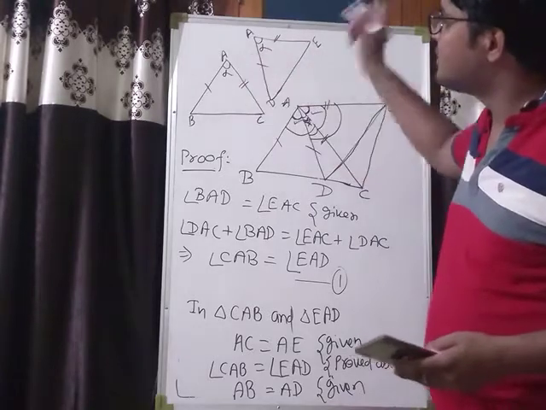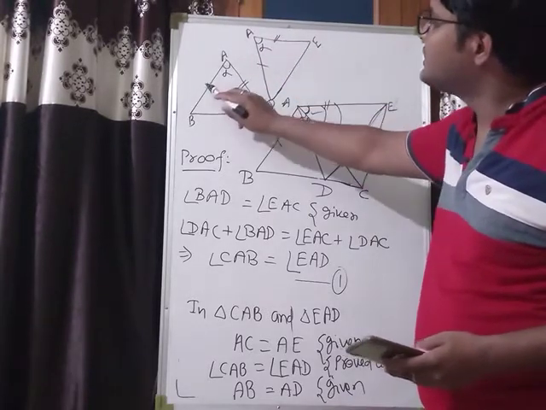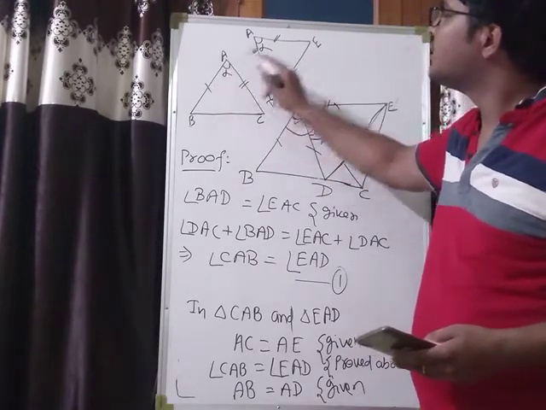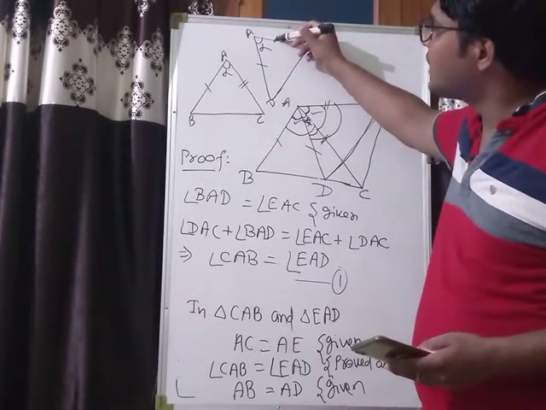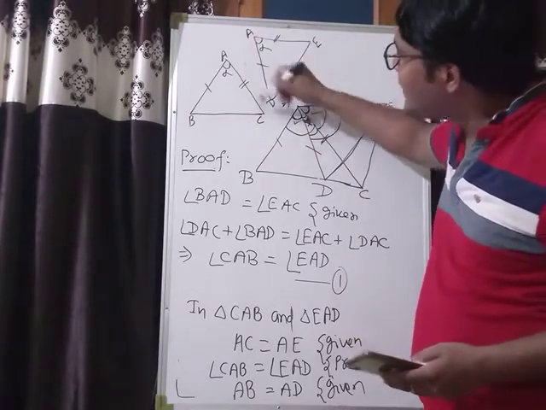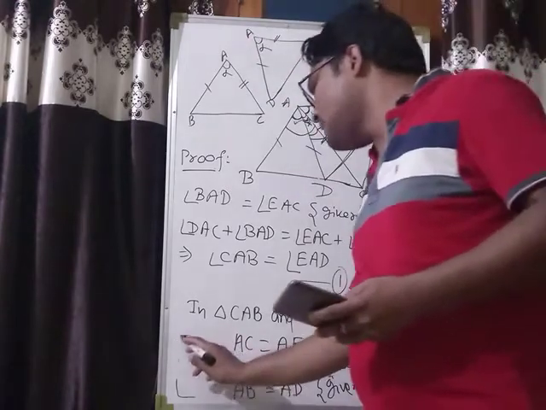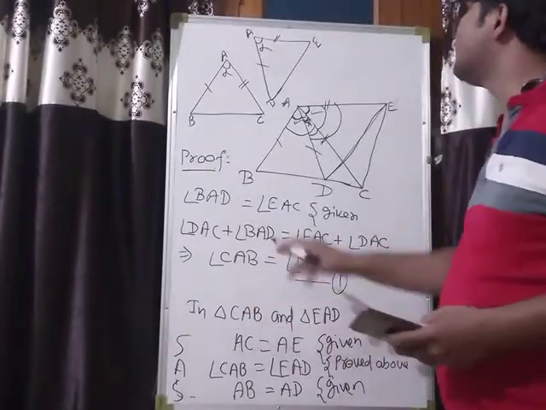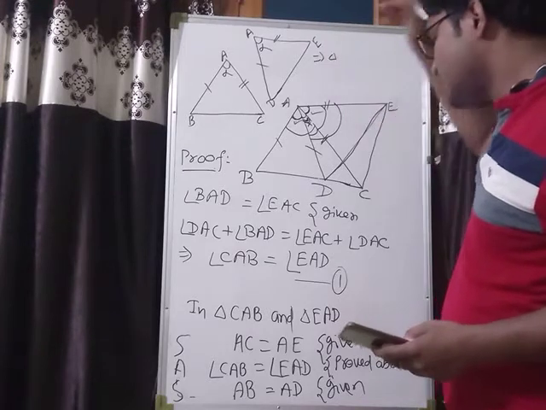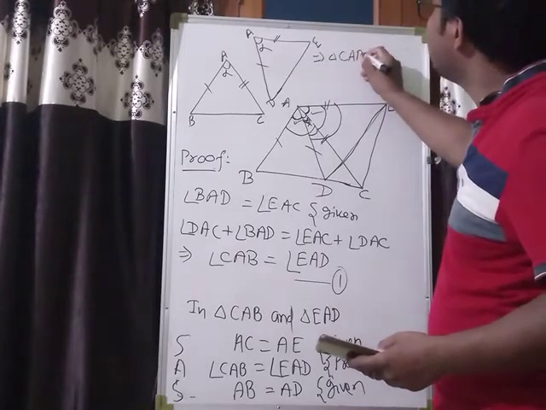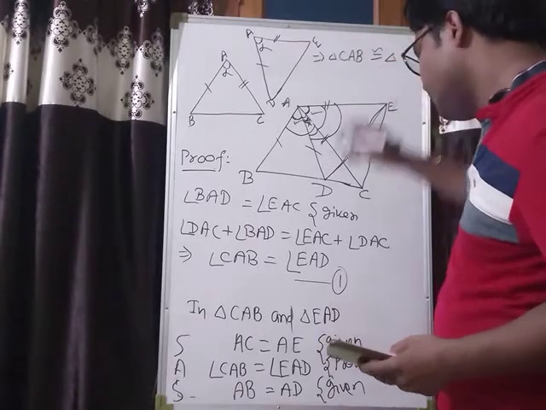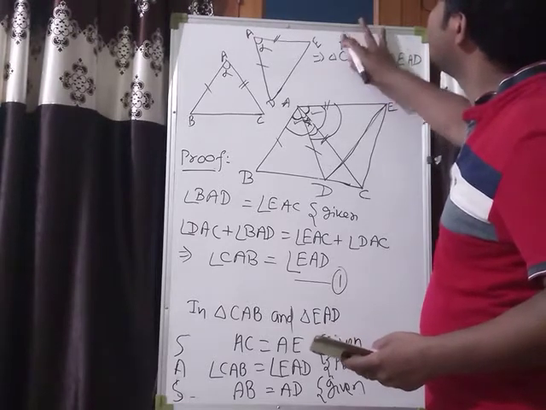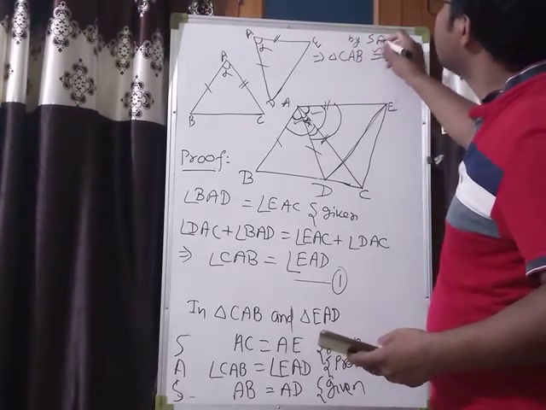In these two triangles, this side is equal to this side, and this side is equal to this side, and the angle included between these two sides is equal to the angle included between these two sides. So by side angle side property, from here we can write that triangle CAB is congruent to triangle EAD, by side angle side property.